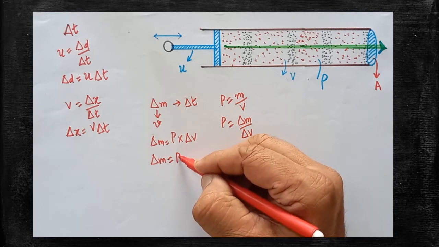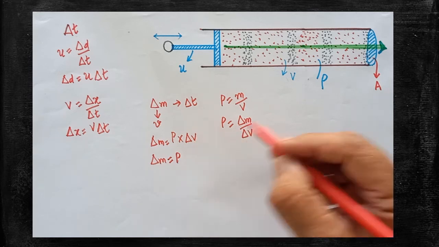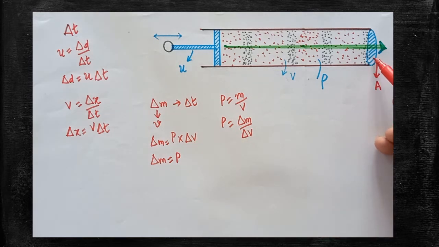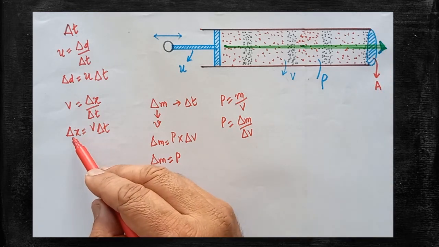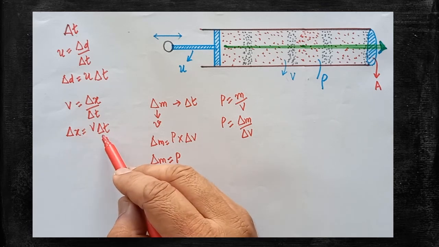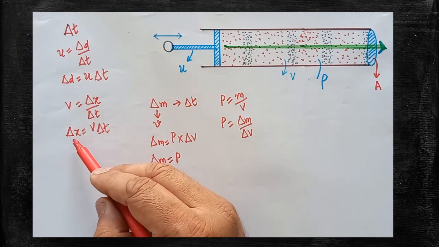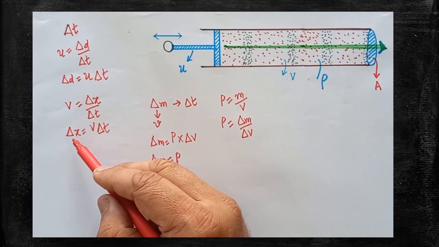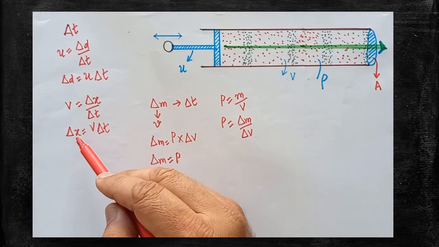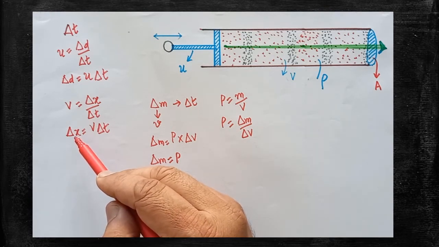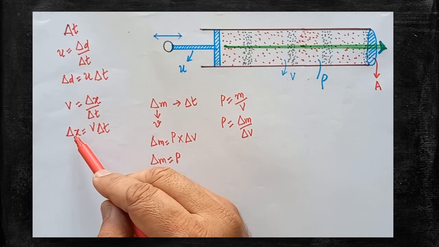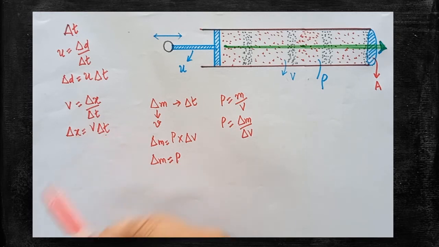So how to write the change in volume? Look at the area of cross section. The area of cross section of the piston and the cylinder is A. So how much distance is traveled during the time del t? Del x, which I already told you about in the previous concept, is the distance traveled by the elastic disturbance during the time interval del t.